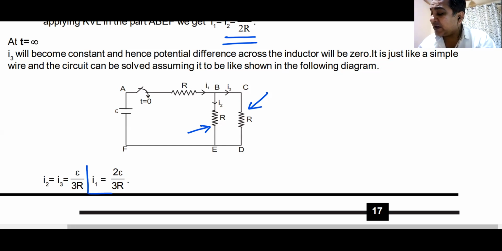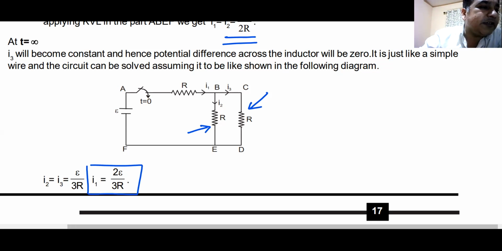I1 will be coming as E divided by effective resistance. Effective resistance will be 3R by 2. So I1 will be 2 times E divided by 3R. I2 and I3 will be equal because the resistances are equal, and hence you have E by 3R going in both the branches. Do we understand this, everyone?